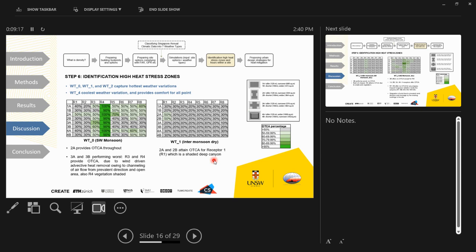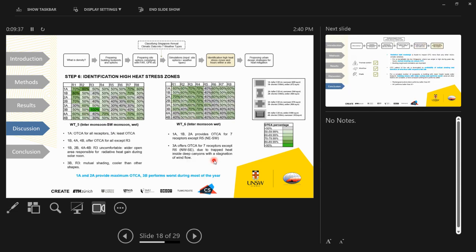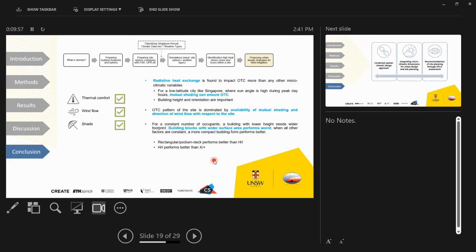Weather type 4 is the coolest weather variation, and it's capable of providing comfort for all points. If we look into the results, in the majority of cases, deep canyons perform relatively poorly compared to shallow canyons, owing to the wind direction and the trapped heat inside, because these are high-rise buildings, and in a lot of these cases the orientation of buildings is such that they are probably blocking the incoming wind within the site. Some of the receptors closer to the vegetated and shaded areas are cooler compared to the open areas which are completely exposed to the sun.